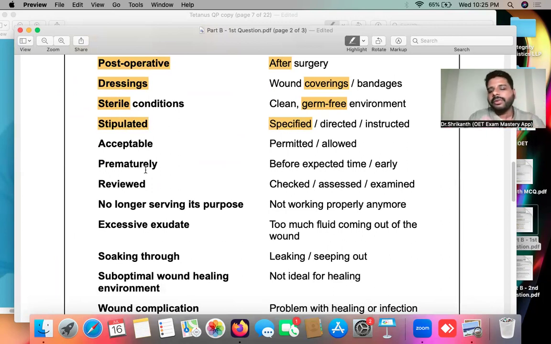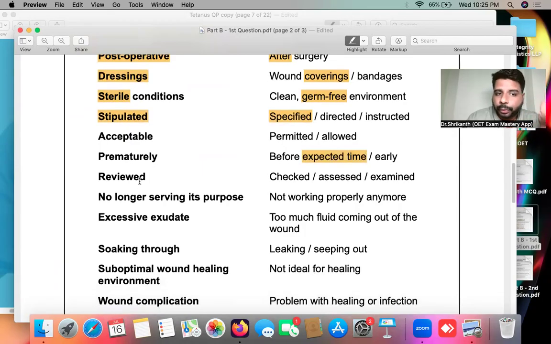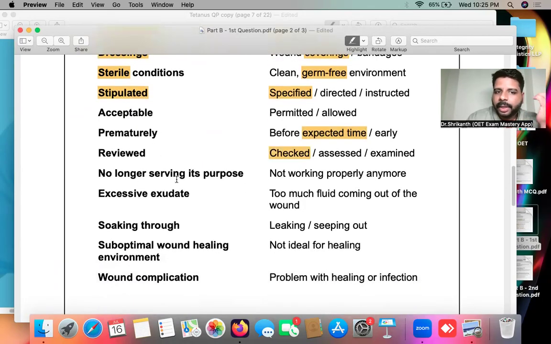Prematurely, as I told you, before the fixed time, before the expected time, if something is happening, that is what we call prematurely. Reviewed, checked. Okay, no longer serving its purpose means what? Not working properly anymore. So you must be ready to identify these types of synonyms.